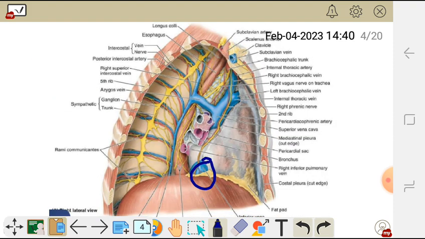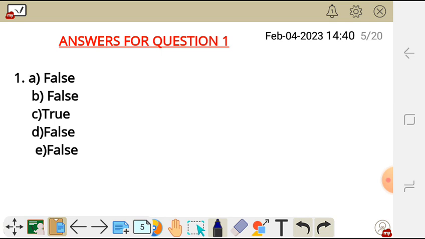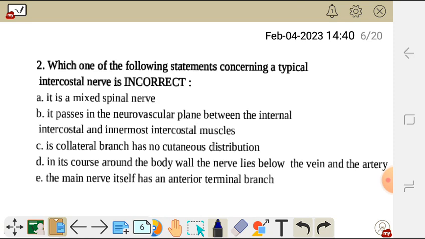Okay, so that is all on question 1. A is false, B is also false, C is true, D is false, and E is false, relating to the phrenic nerve. So let's move on to question 2.